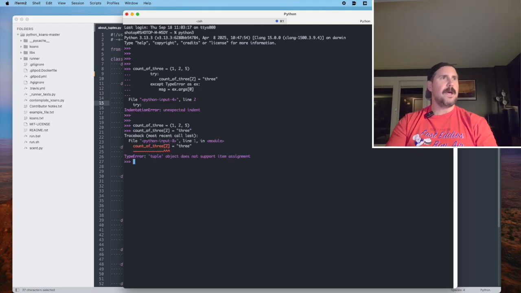Okay, so we've run the error code where we tried to set the third item in this case to the string 3. Python threw an error, and it says type error. That's the class or the type of error that it is. The type of this error is type error. Tuple object does not support item assignment. All right, so then let's just grab this.